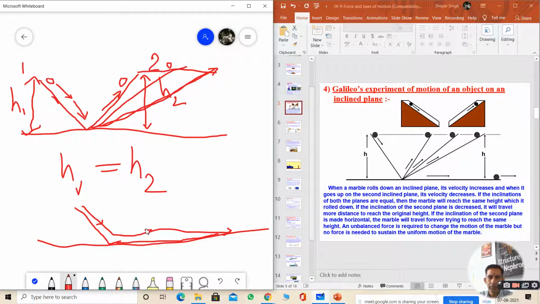So the unbalanced force here means frictional force, which will stop it. This experiment's purpose is to make you understand how the motion of an object is changed or unchanged on an inclined surface. So that may be similar with height.